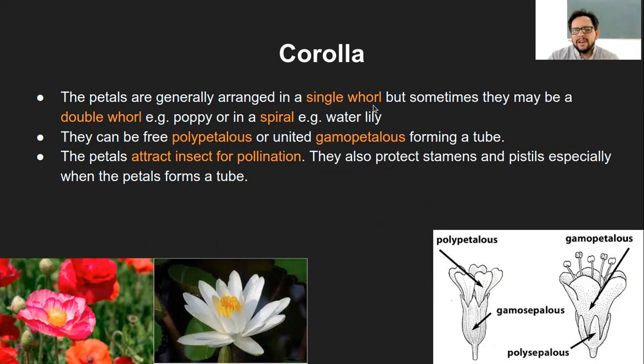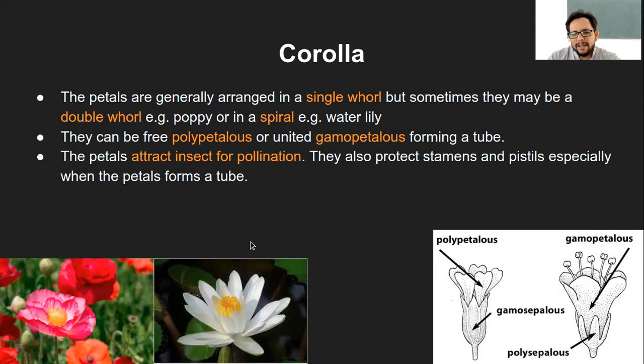So in case of single whorl, again the hibiscus is a very common example, right? There is only a single circular arrangement of those petals. Double whorl, that is poppy seeds. So this red color flower that you see at the bottom, that is poppy, right? And you can see the double petal layer. One is a little smaller and the outermost is a little bigger. So that way there is a double whorl in the poppy.